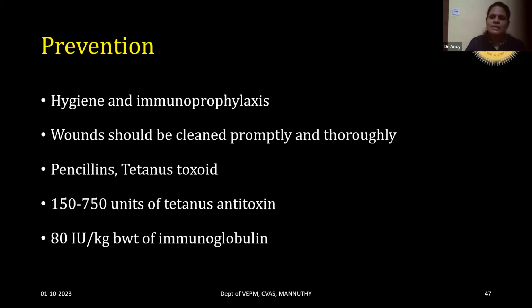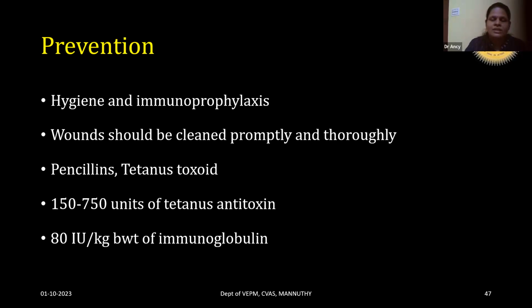For the prevention of the disease, hygiene and immunoprophylaxis are the most important aspects for the prevention of tetanus. Any wounds should be cleaned promptly and thoroughly because wounds are the main route by which the tetanus spores enter. So when an animal is presented with a deep puncture wound, you need to administer prophylactically penicillins and tetanus toxoid.